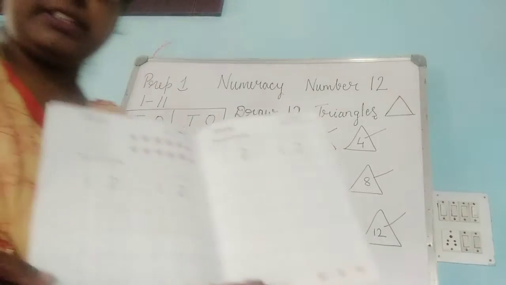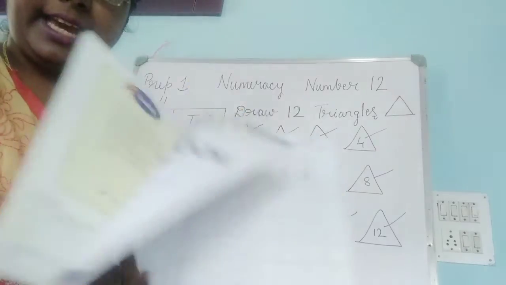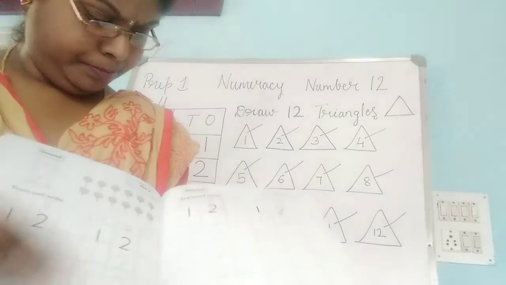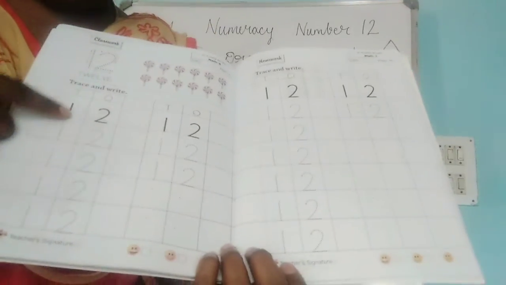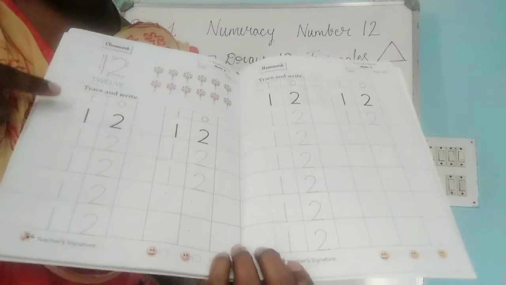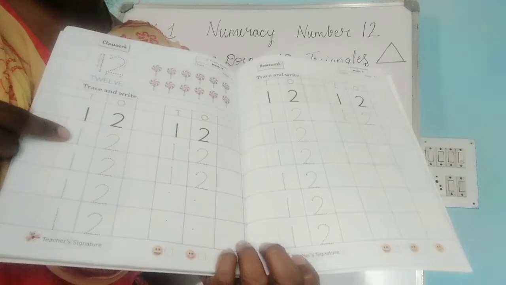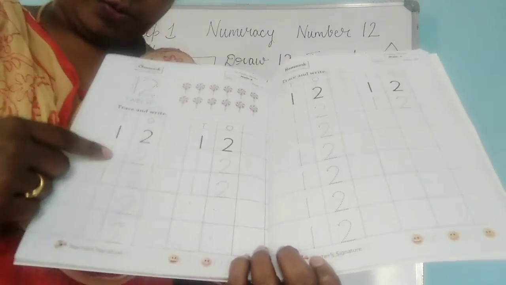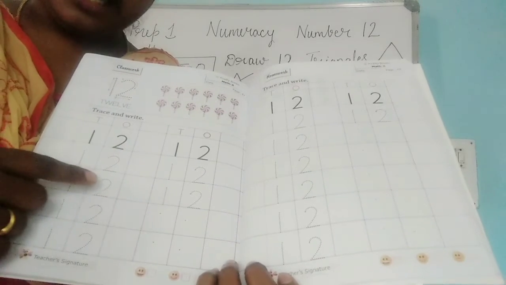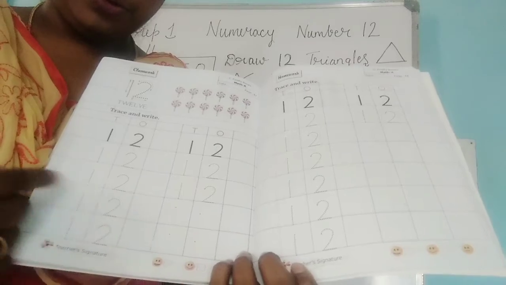And your activity is My Skill Book Math A, page number 47. You have to write number 12. Each time when you write, you need to tell the number and write, so that it will register the number correctly in your brain. 12, 12, 12, 12.